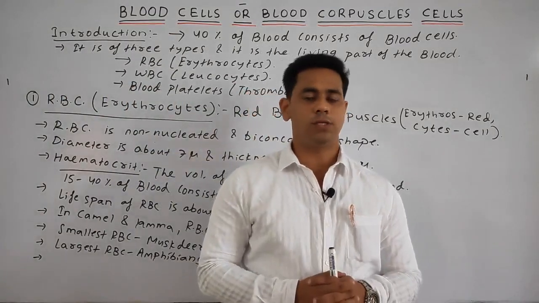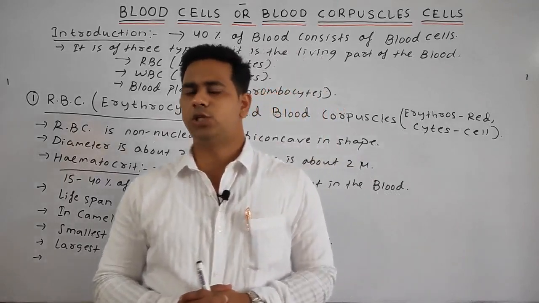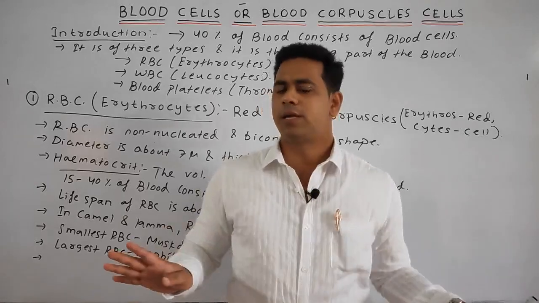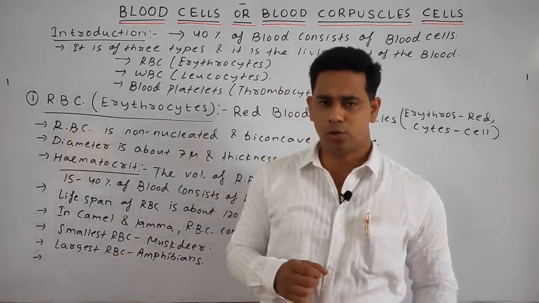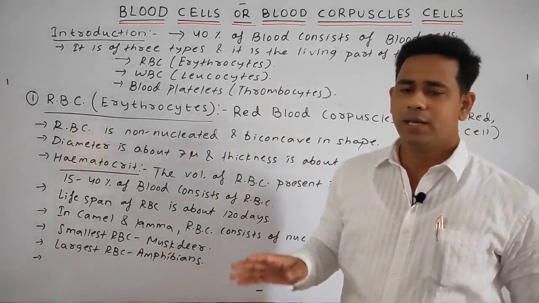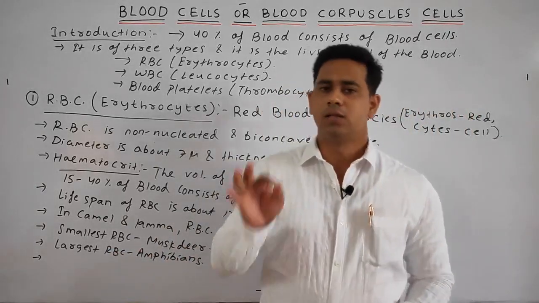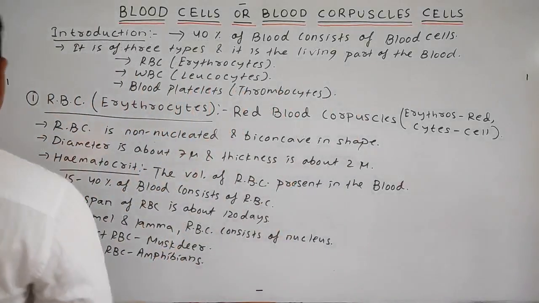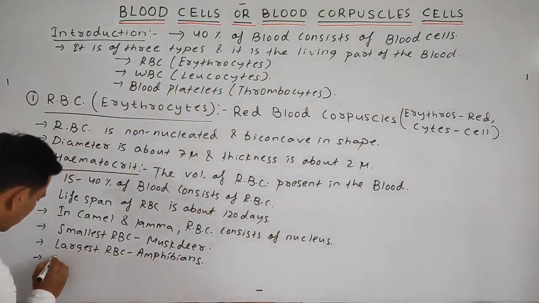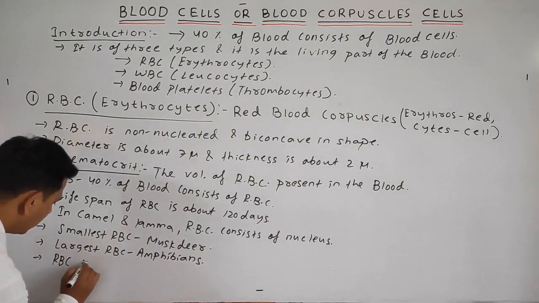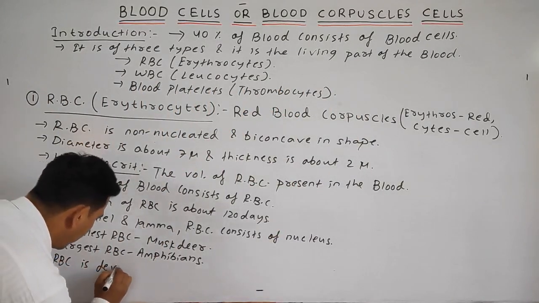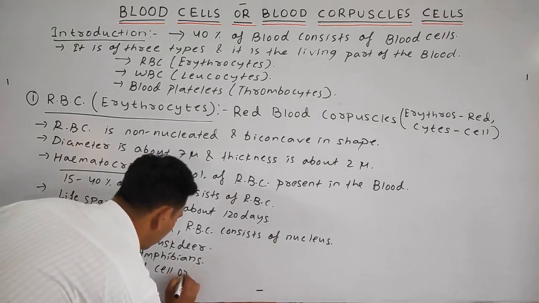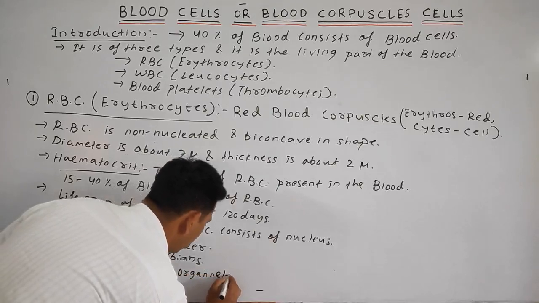Okay, next point: the RBC is devoid of any cell organelle. Devoid of cell organelle means it does not consist of any organelles such as mitochondria, ribosome, Golgi complex. No cell organelles are present. That is why it is said that the RBC is devoid of cell organelles.